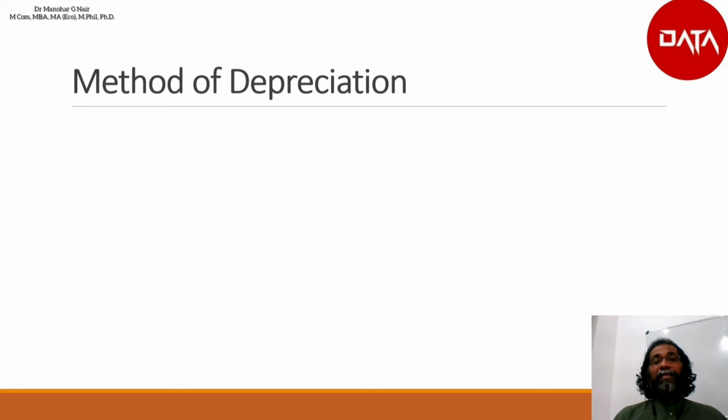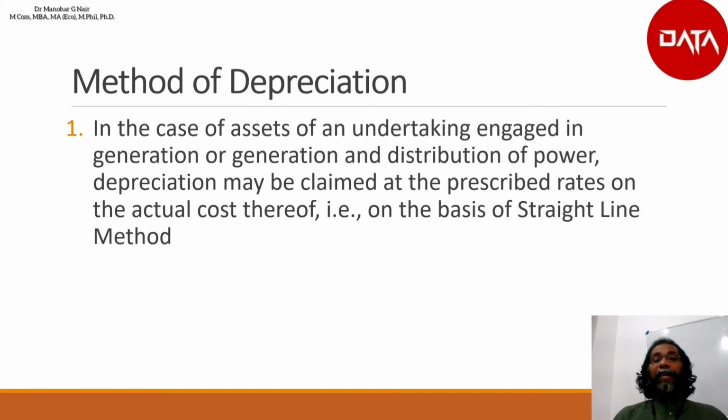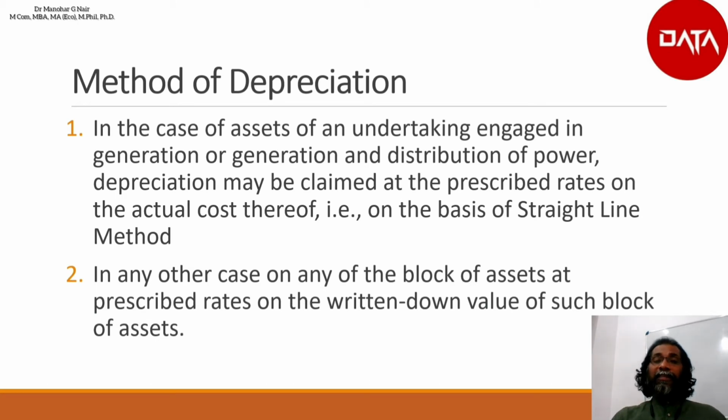Method of depreciation is also important. In the case of assets of an undertaking engaged in generation and distribution of power, depreciation may be claimed at a prescribed rate on the actual cost thereof, which means the power generating and distributing industry shall apply the method of depreciation, that is straight line method, but all other types of industries have to adopt written down value method for computation of depreciation.